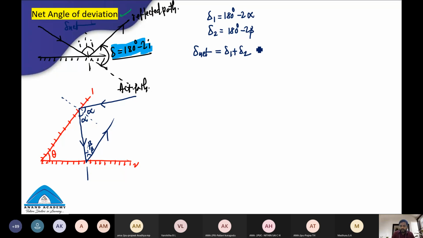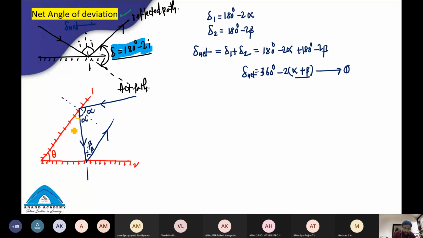What is delta 1 plus delta 2, students? Delta 1, 180 degrees minus 2 alpha, plus 180 degrees minus 2 beta. And here 180 degrees plus 180 degrees, so I can write that as 360 degrees minus 2, if I take common, alpha plus beta. So the net angle of deviation is 360 degrees minus 2 times alpha plus beta. I hope you understand so far. Now, finding this alpha plus beta is very important.